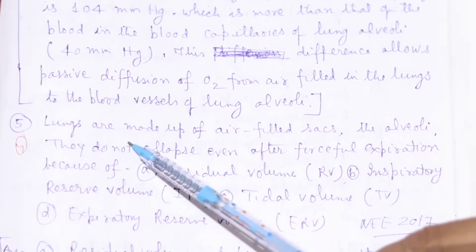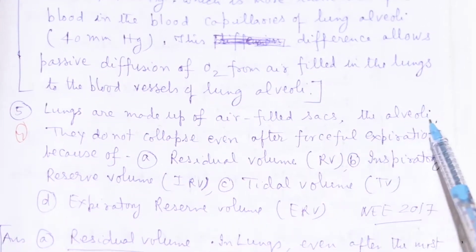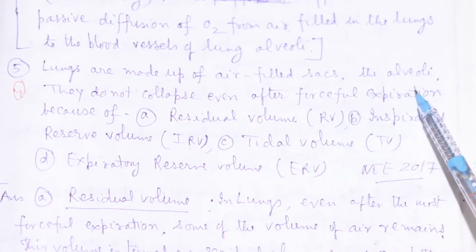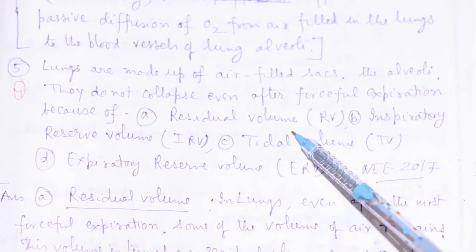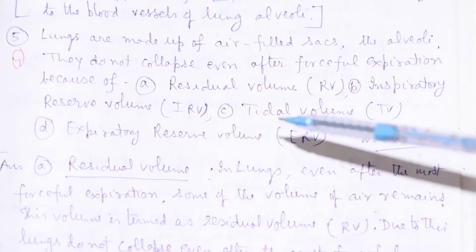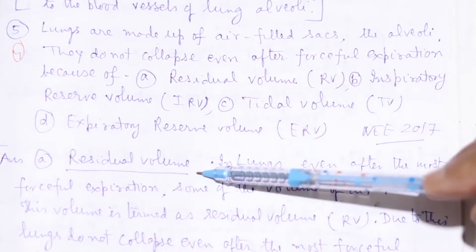Okay, next question. Lungs are made up of air-filled sacs, the alveoli. They do not collapse even after forceful expiration because of the: residual volume, inspiratory reserve volume, tidal volume, or expiratory reserve volume. The answer will be residual volume. They do not collapse.